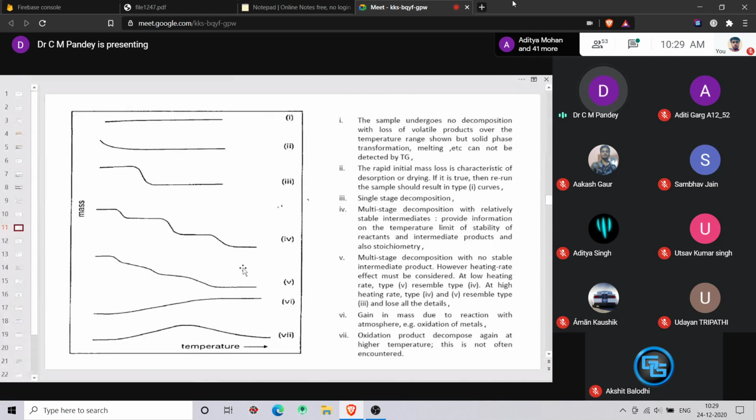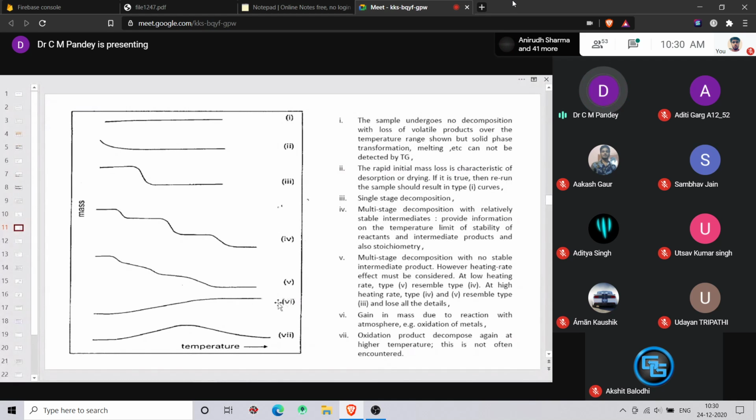So if it is asked in the exam to show a curve for multi-stage decomposition where no stable intermediates are formed, then you will draw a curve like this, right? On the y-axis it should be mass, on the x-axis it should be temperature, and your curve is this. For a curve for multi-stage decomposition where intermediates are formed, you will draw curve 4. Single stage decomposition, curve 3. 1 and 2 we have already seen.